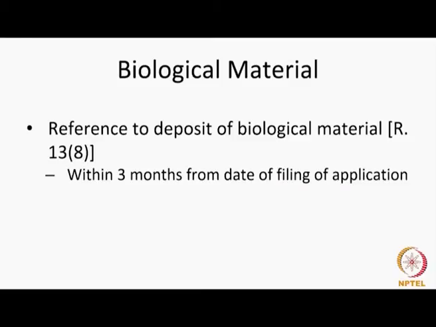So, you could have a question where biological material is mentioned, and the situation says that you are in a hurry to publish your application. So, you file a request for publication along with your application itself. In such cases, what should you do with regard to the reference? Choice A, you have 3 months from the date of filing. Choice B, you should have made the reference at the date of filing itself, and so on. So, depending on the problem, you would now have to answer this.